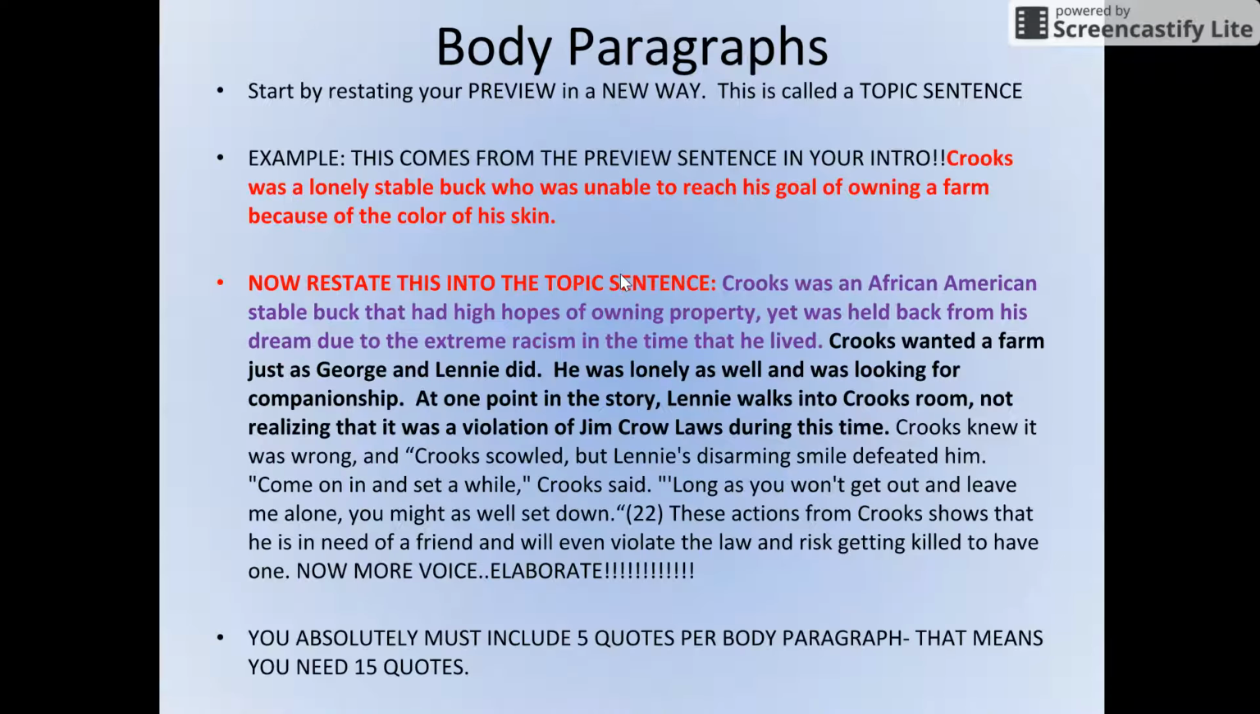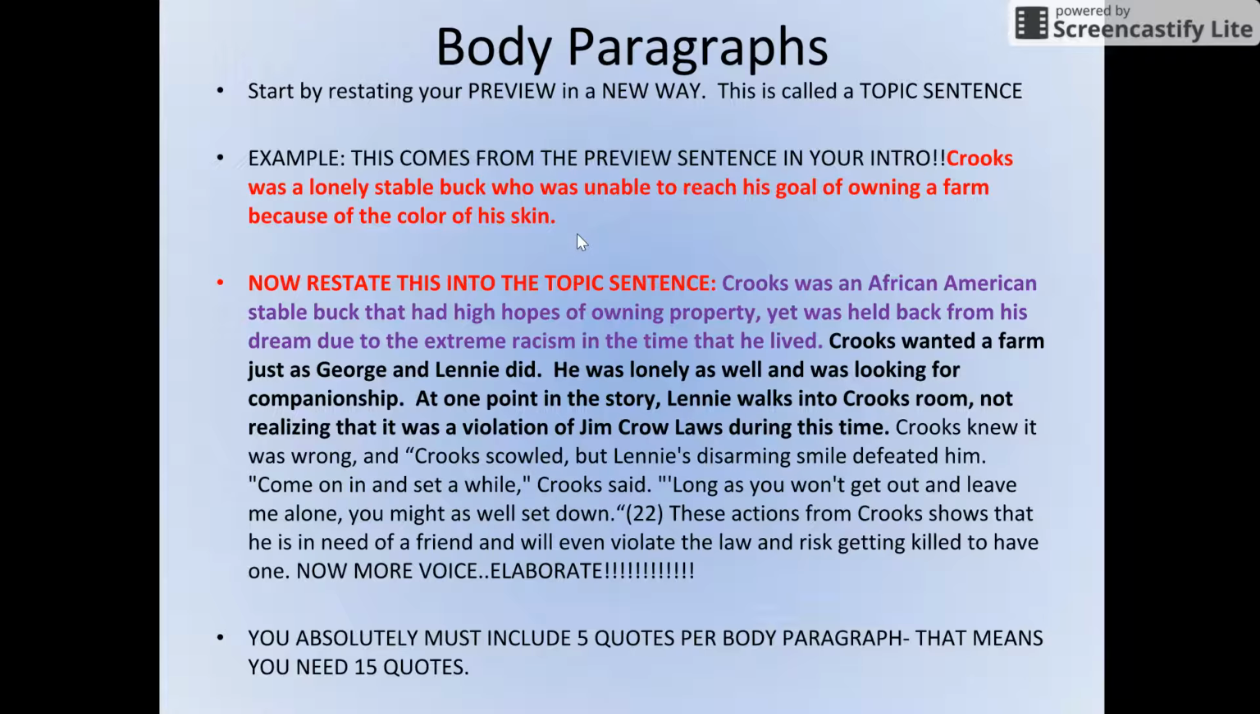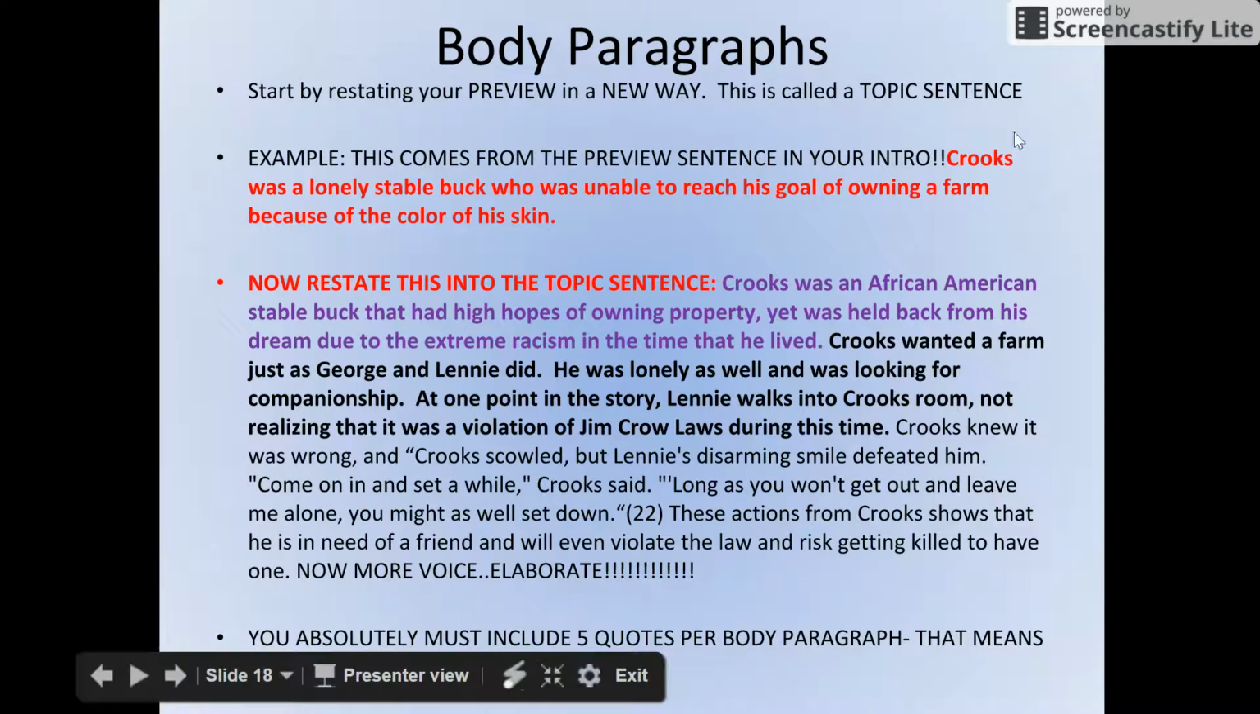So now I go to my first body paragraph. In your first body paragraph, start by restating your preview in a new way. It's called a topic sentence. From the preview sentence, I have Crooks was a lonely stable buck who was unable to reach his goal of owning a farm because of the color of his skin. Do not copy and write the same thing from your preview sentence into your topic sentence for your body paragraph. Restate it in a new way. So this is from my intro.